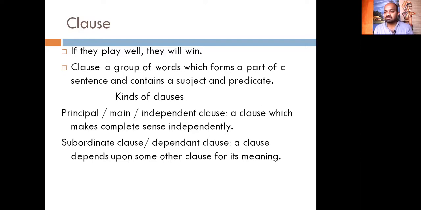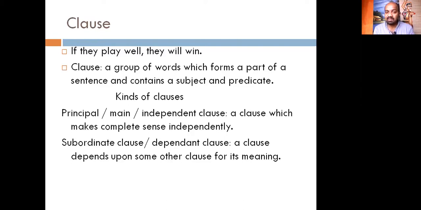So there are two kinds of clauses we must learn. We must know the principal clause, also called the main clause or independent clause. A clause which makes complete sense independently is a principal clause. In the above sentence, "they will win" is a principal clause. Remove "if they play" and take up only "they will win." It is complete in itself. It makes sense, so it's a sentence. This is the principal clause.